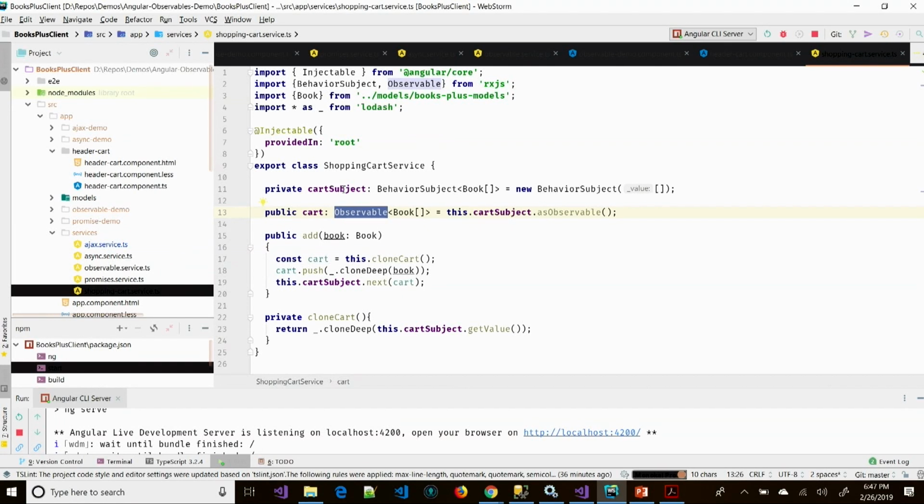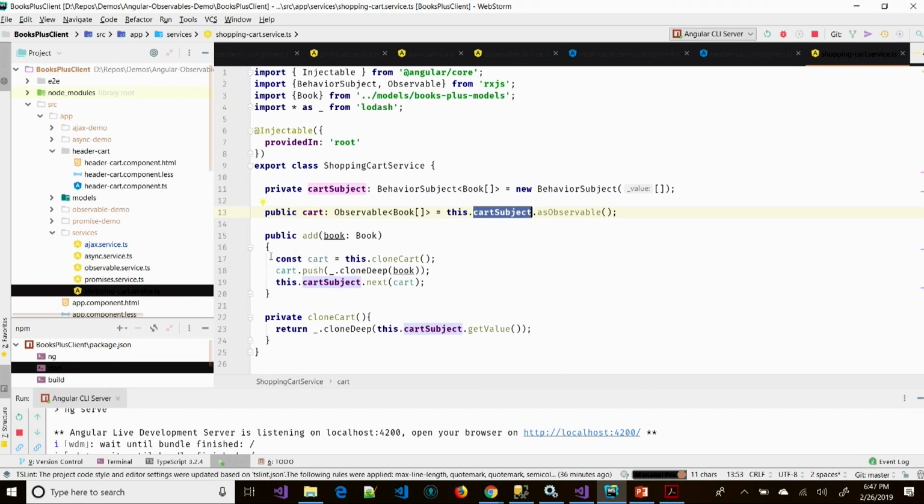Notice that I'm taking this cart subject and I'm just returning it as an observable. That's the nice thing about RxJS. Instead of having to build this whole framework, it's already built. All we have to say is call asObservable, and this immediately returns an observable object for us.